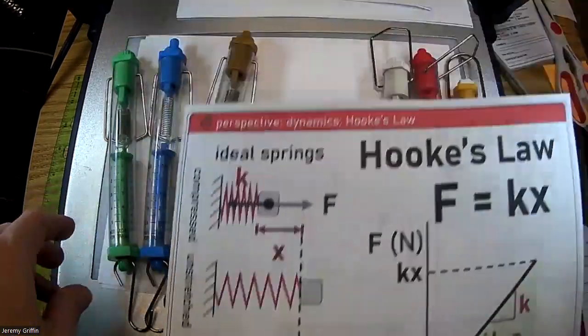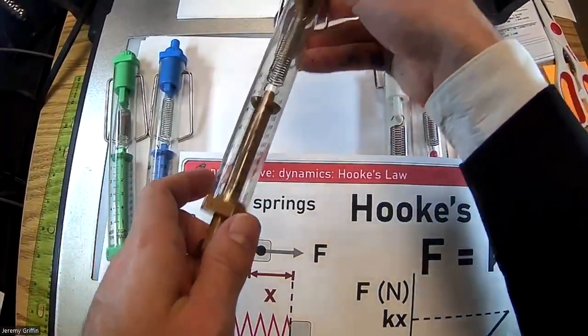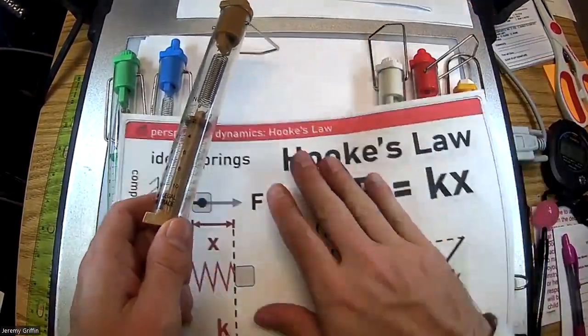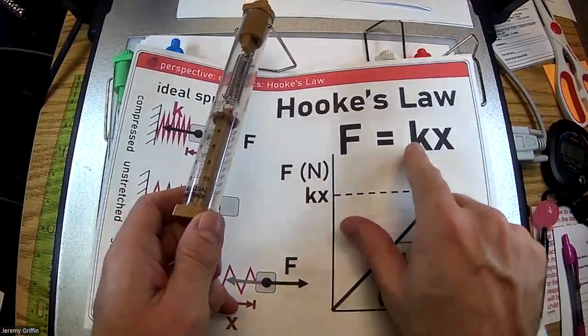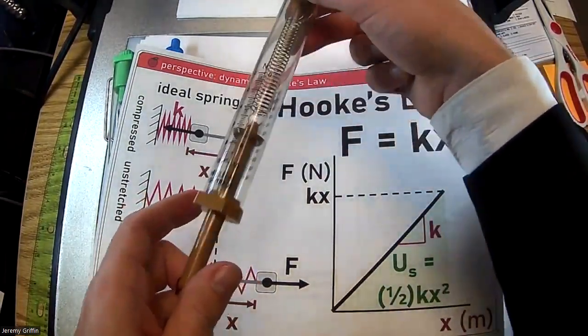Let's look at these different spring scales. Now the brown one is probably the most versatile one. It has a medium stiffness. This would say K. This K represents the spring constant, which on this graph is the slope of the graph. It represents the spring constant. How stiff is that spring?